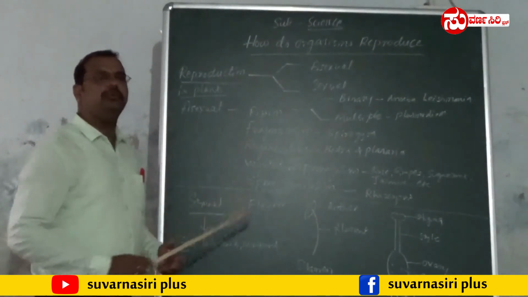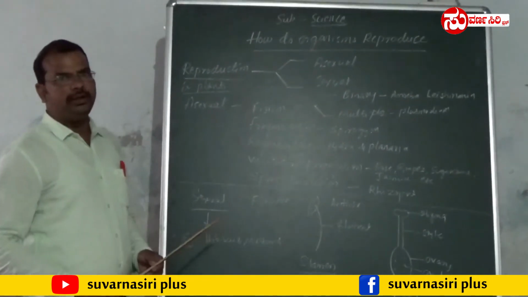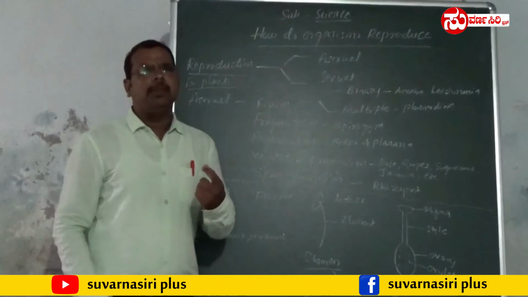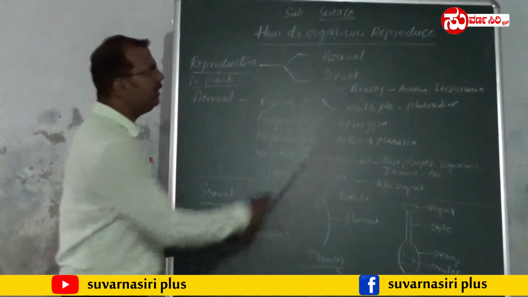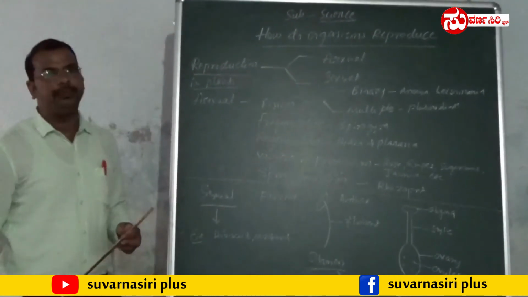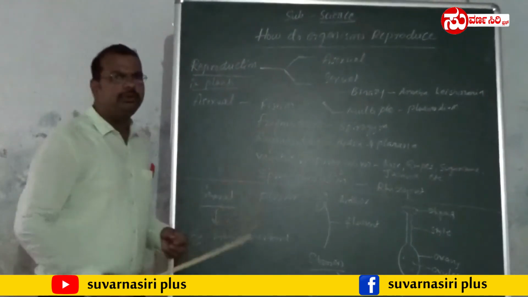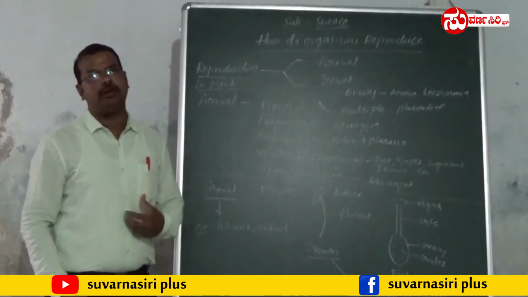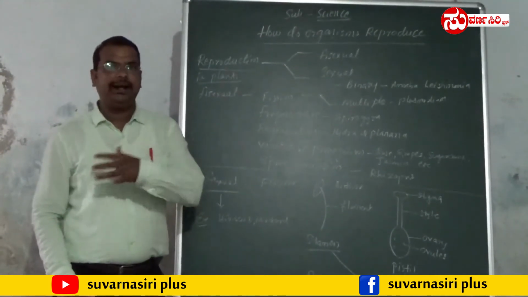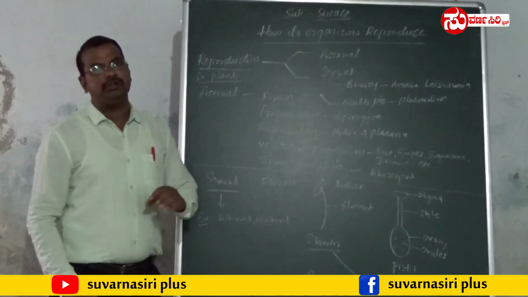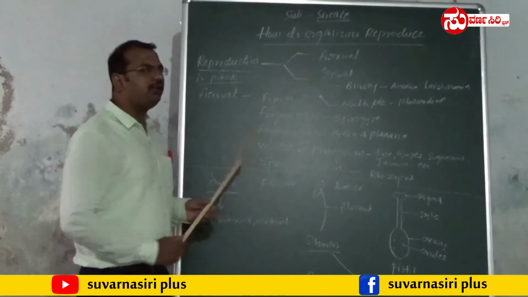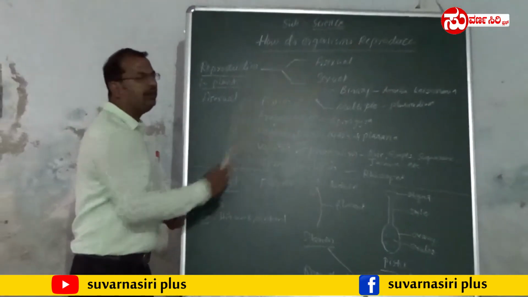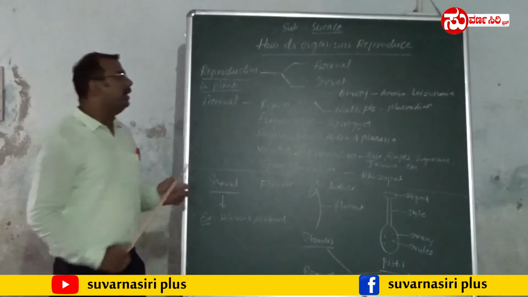If during the production of a new individual only one organism is involved, such kind of reproduction is called asexual reproduction. If two individuals are involved, like both male and female individuals are involved for the production of a new individual, such kind of reproduction is called sexual reproduction.